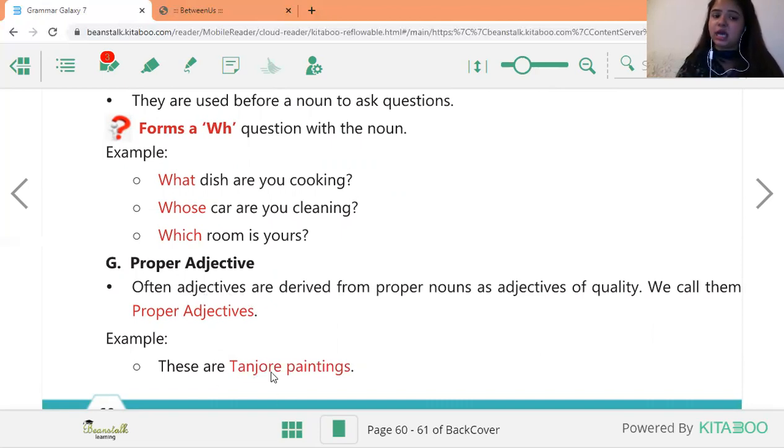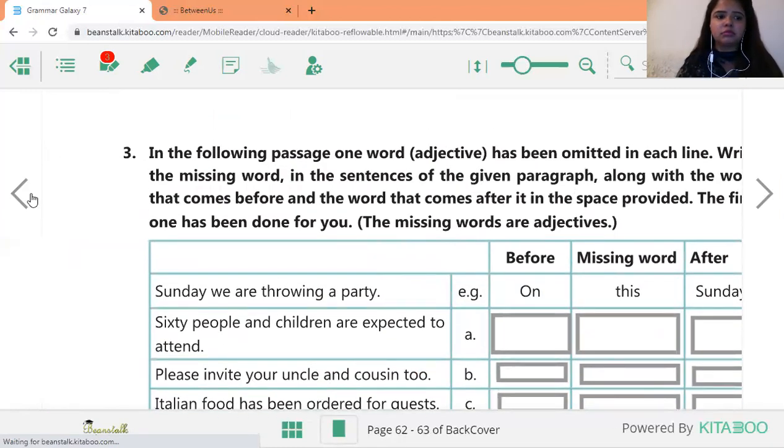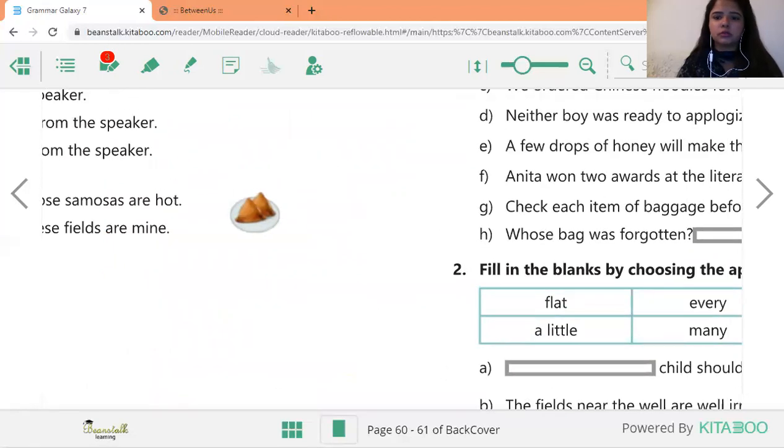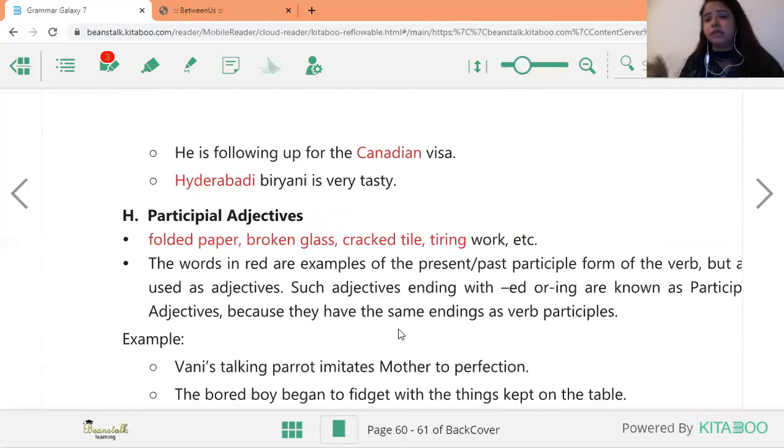For example, these are Tanjore paintings. Okay. He is following up the Canadian visa. Now, Canadian is an adjective. कौन सा visa? Which visa we are talking about? We're talking about Canadian visa. हैदराबादी बिरयानी is very tasty. बिरयानी तो बहुत सारी जगह पे मिलती है. But we are specifically talking about Hyderabadi biryani. So that is a proper adjective.